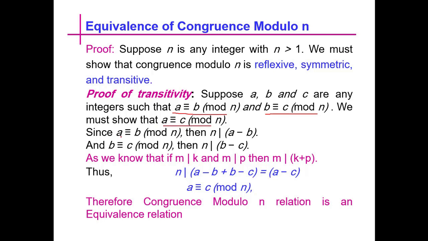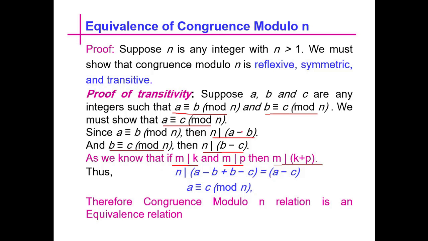Since a is congruent to b mod n, we can write n divides a minus b, and also b is congruent to c mod n, so n divides b minus c. As we know, if m divides k and m also divides p, then m divides the sum of k and p.